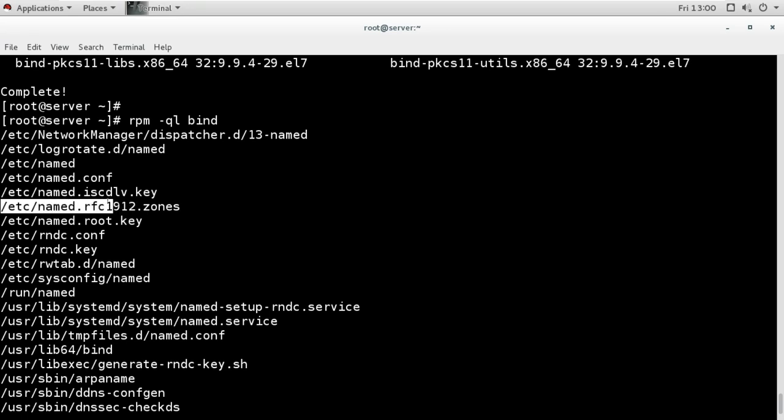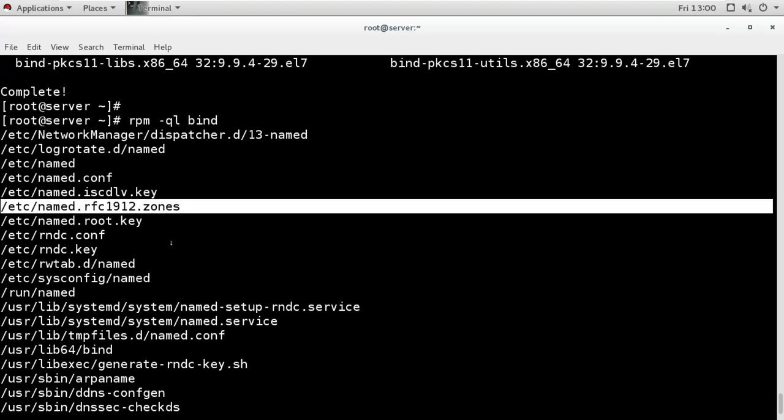It is basically the default zones, like localhost and the local domain. And if we want to use this server as a caching only server, then we can use only these default zones. So this is the main configuration file, and this file contains the information about the default zones.